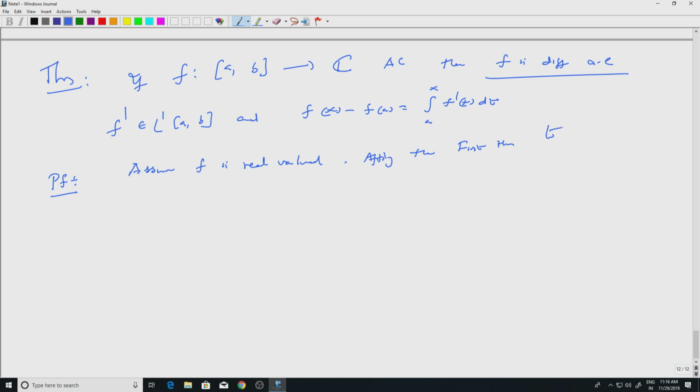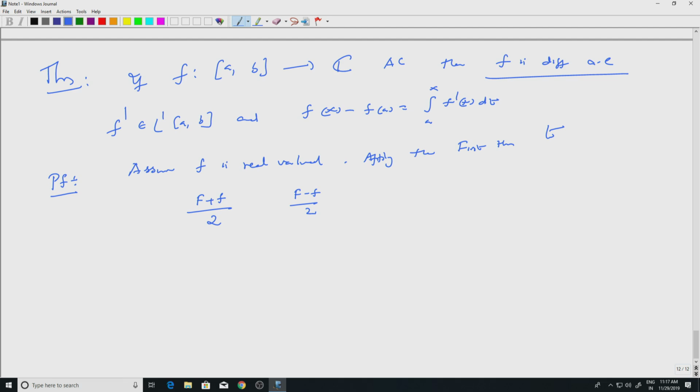You can apply this to (F plus f)/2, which is an absolutely continuous function that is non-decreasing. Similarly, (F minus f)/2 is an absolutely continuous function that is non-decreasing. So both of them are differentiable almost everywhere, their derivatives are in L1, and you have the fundamental theorem of calculus.